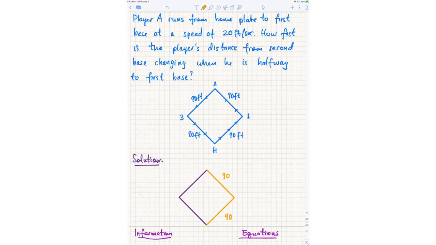Let's see what other people are saying now. X is one of the sides. You just told me each side is 90, so how can dx/dt equal 20? Each side is 90, those aren't changing, so x is not one of the sides. X is the rate. Well, if dx/dt is supposed to be 20 feet per second, then x itself is not a rate, right? dx/dt is the rate of change of x, but x itself is not a rate.